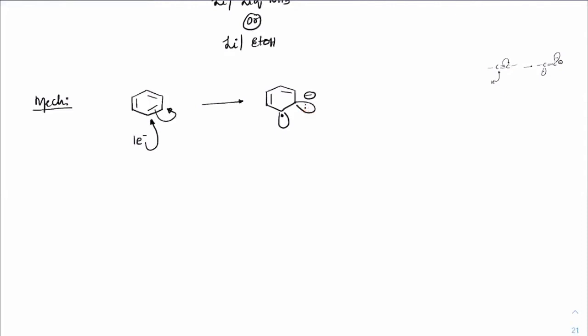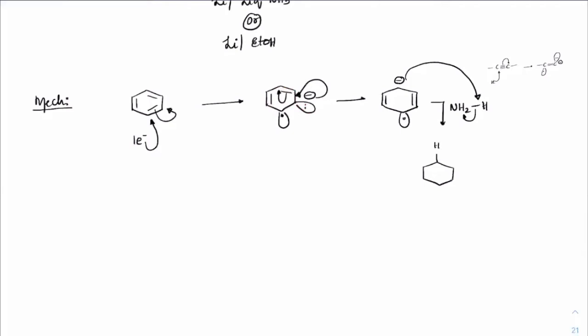Now here, obviously, this lone pair cannot go inside because it is a cyclic ring and it is a restricted bond. One thing it can do is undergo resonance stabilization. So this negative charge can make a double bond here, and this double bond can shift as a minus charge. So we will have this double bond with a dot here, and a double bond with negative charge here. Then when it reacts with NH3, this negative charge will take away this H plus, correct? So we would get H substituted here, a double bond, and a radical.